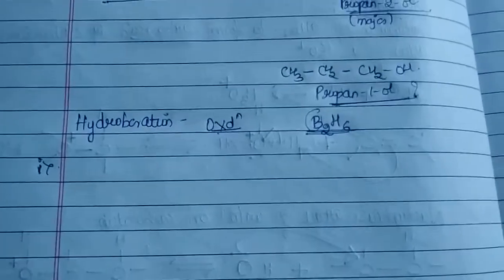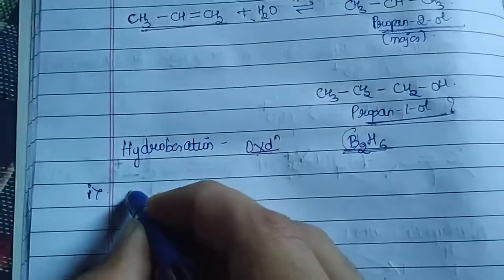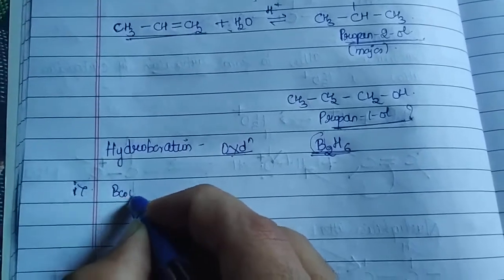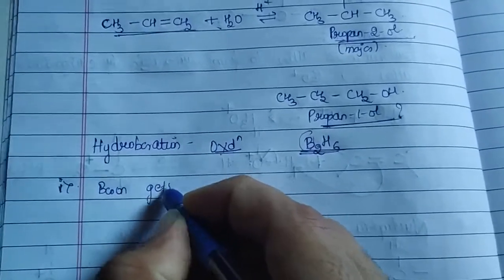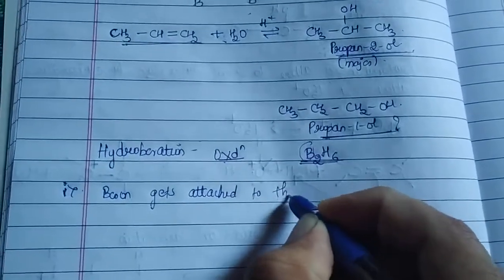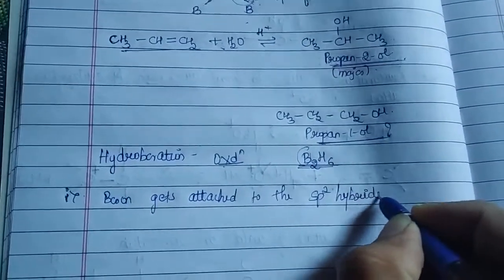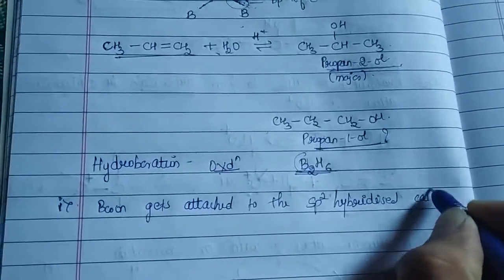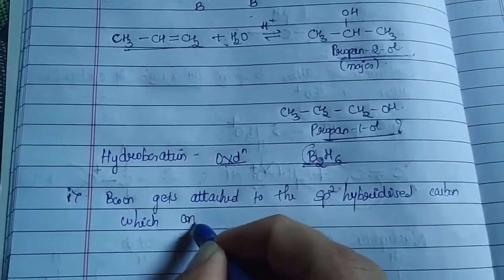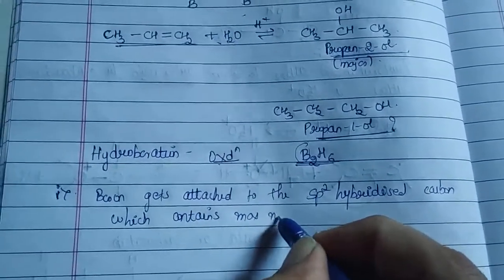Whenever you are treating alkenes with diborane, during this hydroboration the boron gets attached to the sp2 hybridized carbon atom which contains the maximum number of hydrogen atoms.